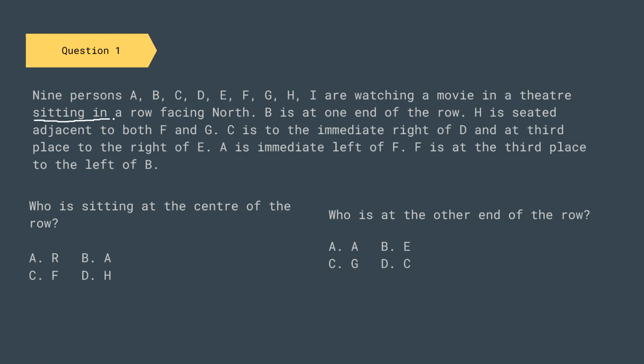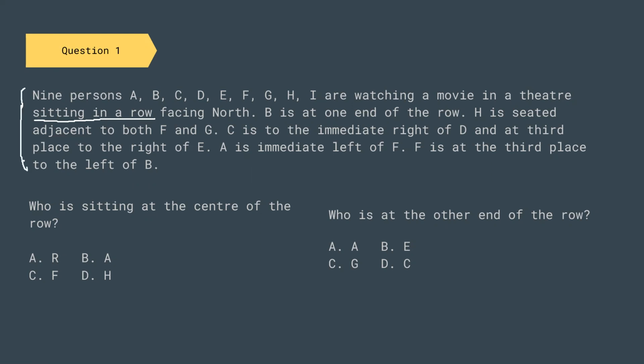Because the nine persons are sitting in a row, this is a question of linear sitting arrangement. So once we are confirmed about the sitting place of each of the persons, we can solve any number of questions on this particular information.